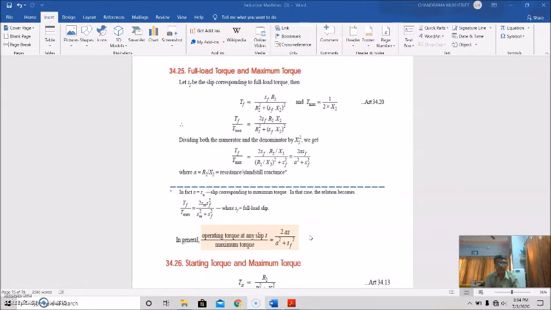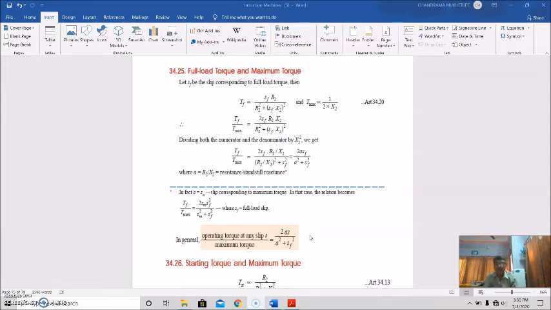In fact, a is the maximum slip corresponding to maximum torque. In that case these relations become Tf by Tm equal to 2 Sm Sf by Sm square plus Sf square, where Sf is the full load slip. So we can conclude that generally the operating torque at any slip S by maximum torque should be equal to 2aS by a square plus S square. So this is a very important relationship,